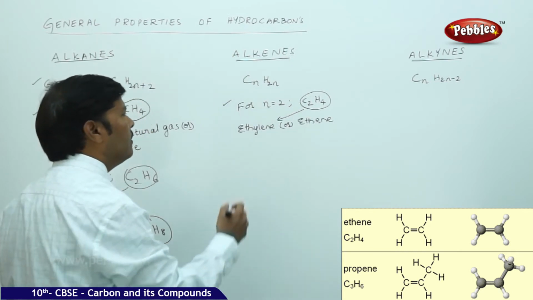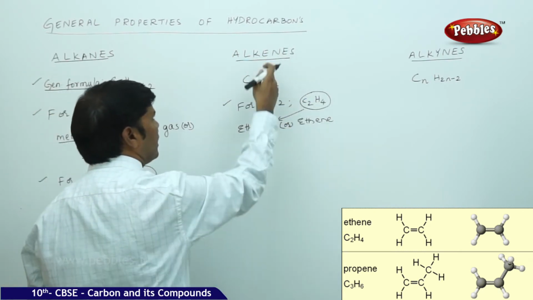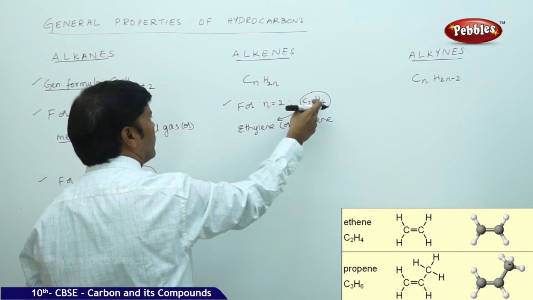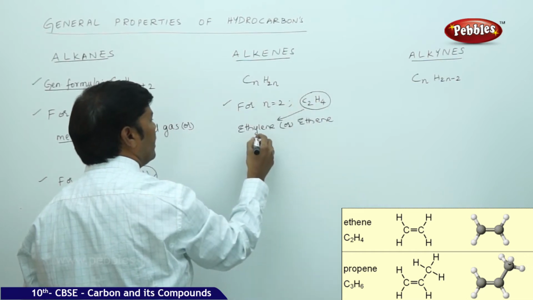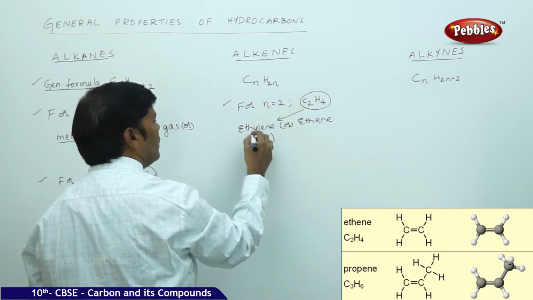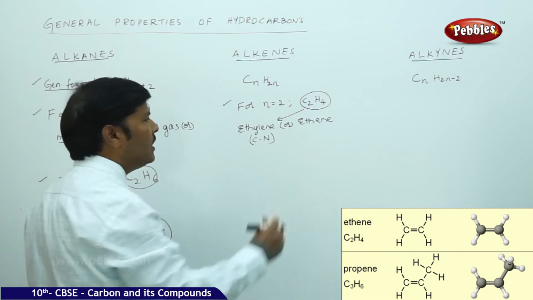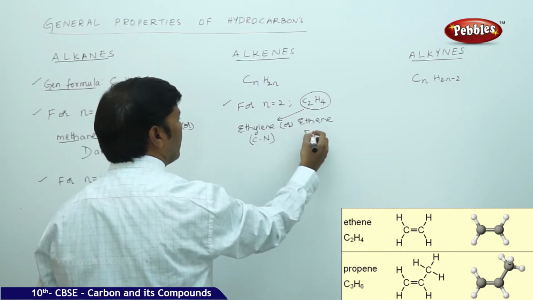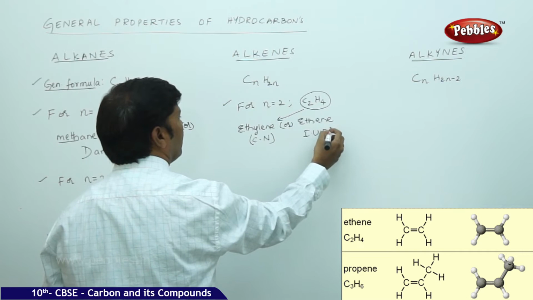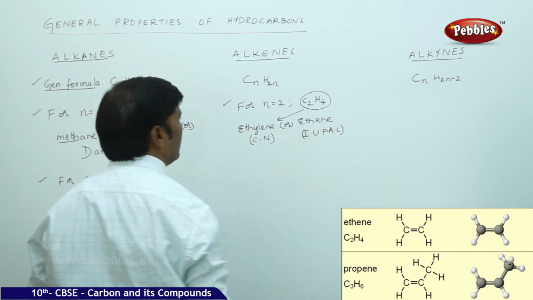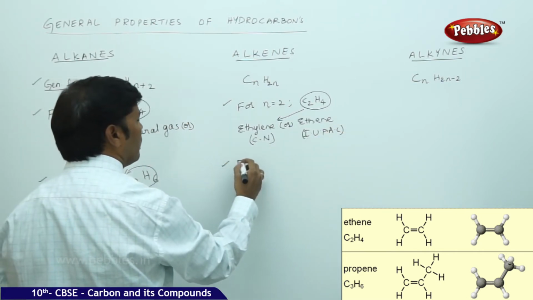When you say ethylene, this hydrocarbon of alkene, it is an unsaturated hydrocarbon. So C2H4 is ethylene. When you say ethylene, it is called the common name. CN stands for common name. Ethene is the IUPAC name, the technical name. Anyhow, go for the next higher value.